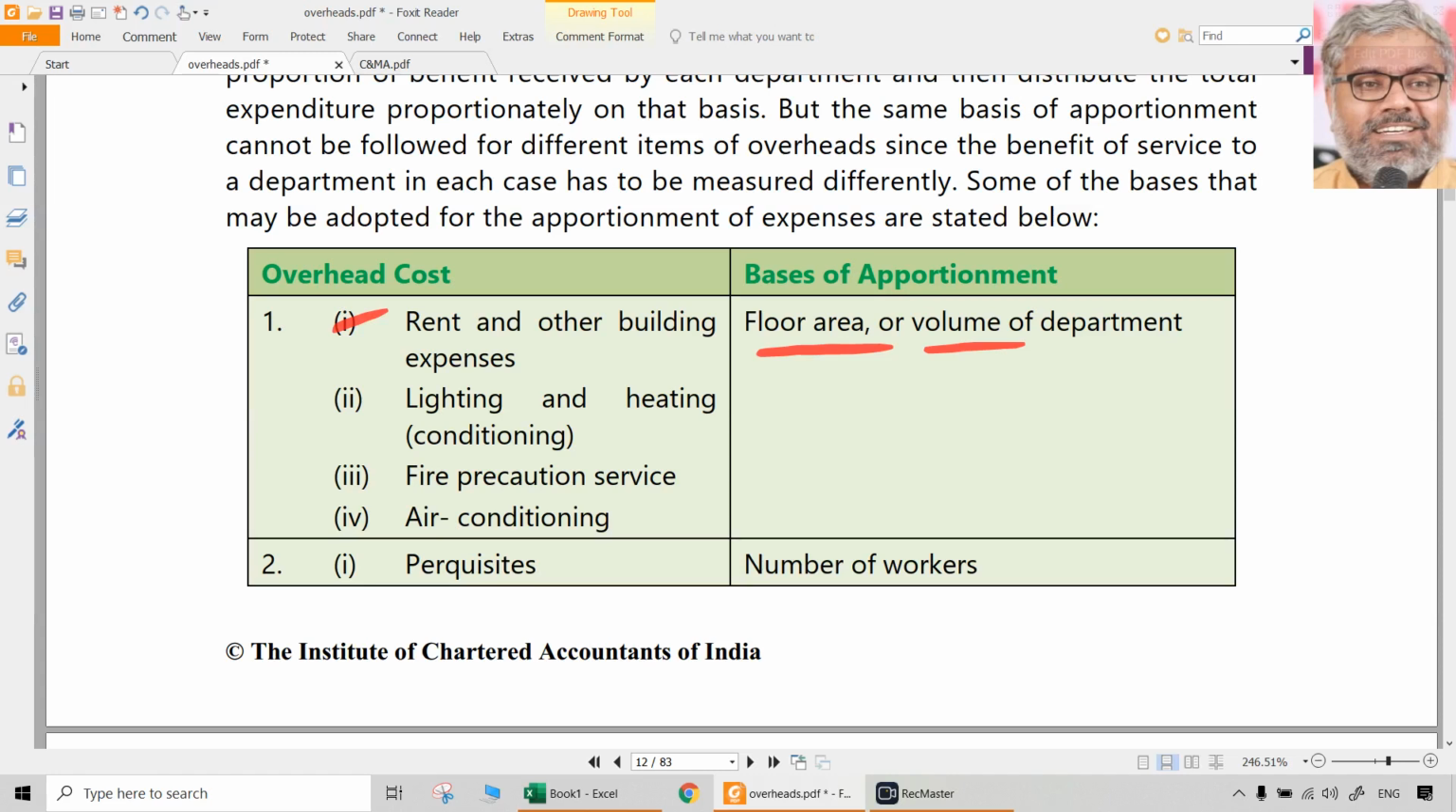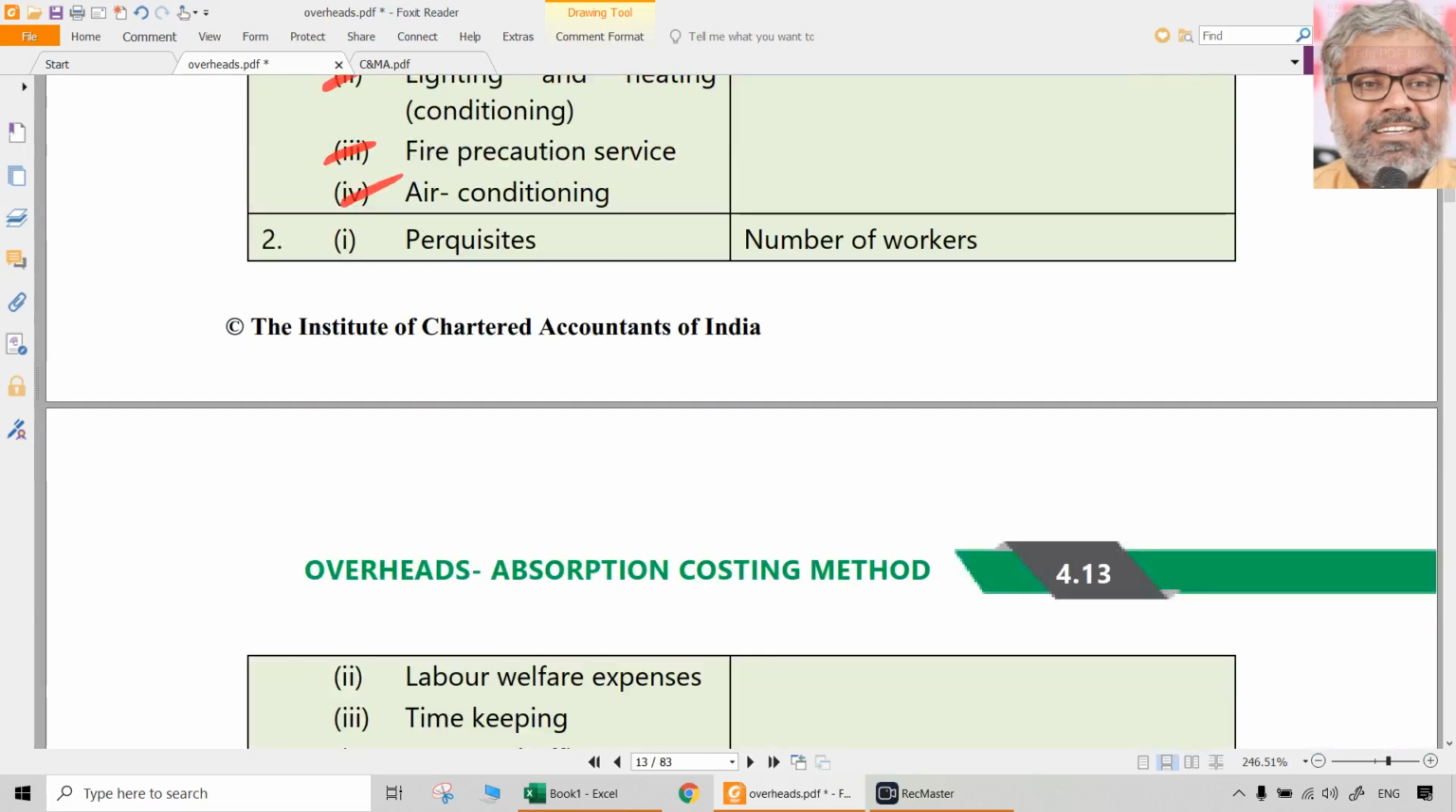Same with lighting and heating. That can even be apportioned on the basis of floor area. Sometimes if light points are given, that could be the apportionment basis. Like that, fire precaution service, air conditioning. So many costs and overheads could be there, which have to be apportioned on some appropriate basis. So this is the process of apportionment. Reapportionment is altogether different. That is more of a mathematical or arithmetic process. Apportionment requires common sense. Apportionment requires data to be observed, and we need to take a judgment on what basis a particular expense has to be apportioned.